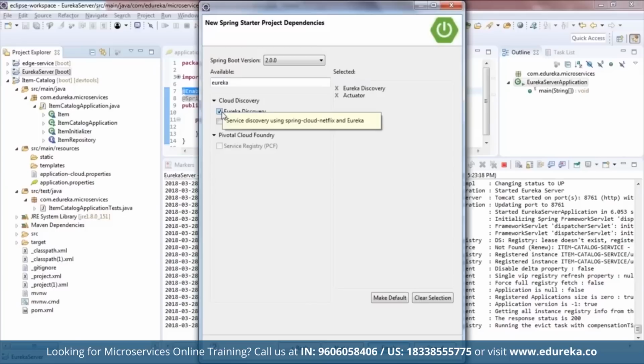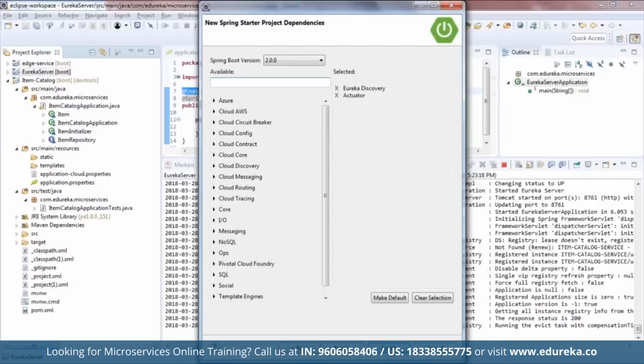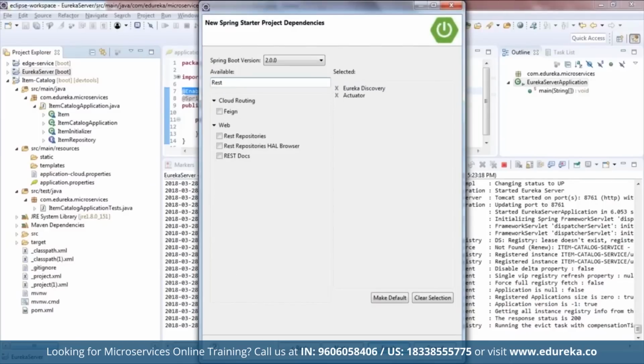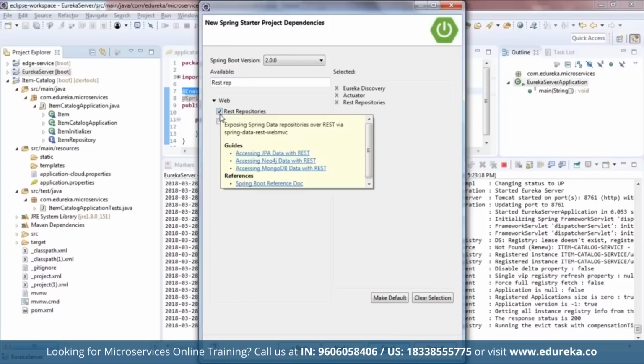Since I want my service to be registered in the Eureka server, for this I need to import this particular dependency. Then I'm going to import JPA, which is basically to save or retrieve data. After that, I'll import H2, which is an in-memory database. All right. Then I'm going to import the REST repositories. All right. So these REST repositories are basically to expose JPA repositories as REST endpoints.